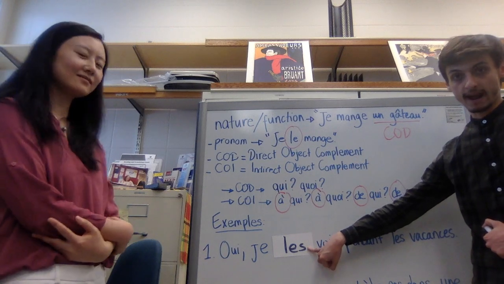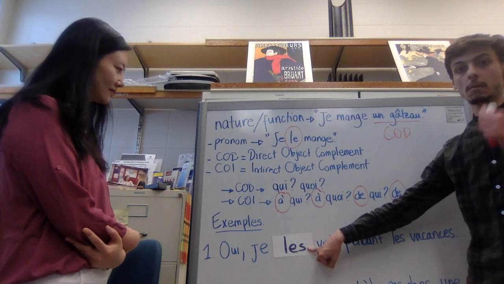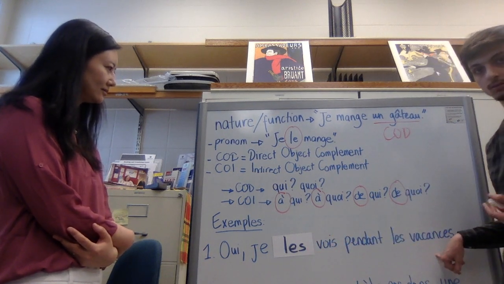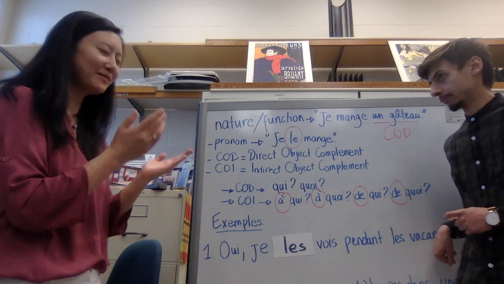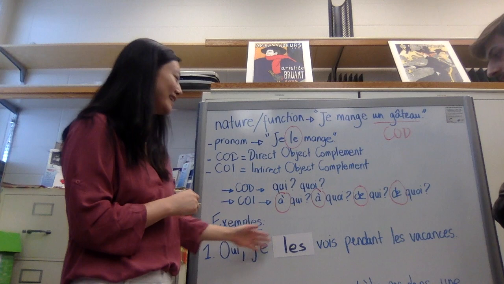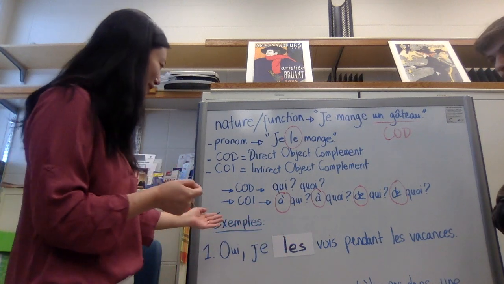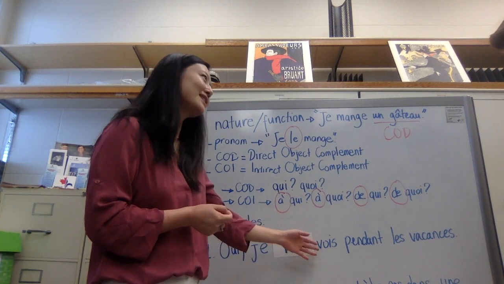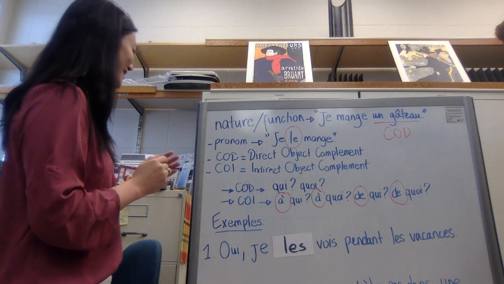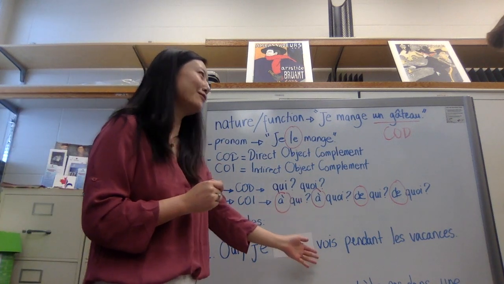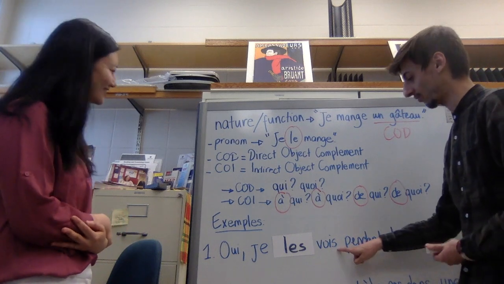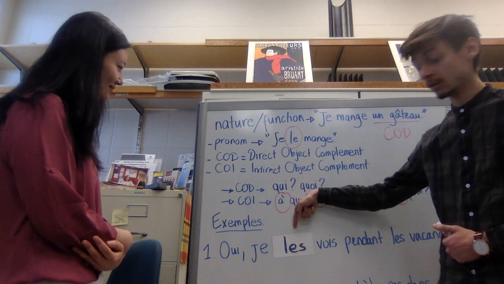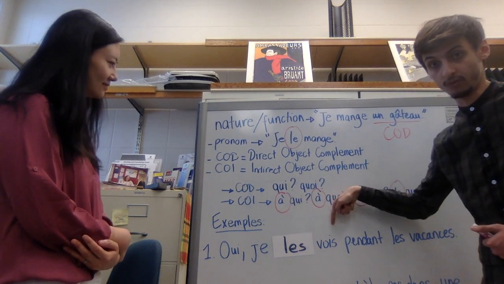Les is the pronoun that replaces my aunt, my uncle, and my cousins in the sentence. So this is the same as in English when we say, yes, I see them. But you probably have noticed that in French, instead of saying I see them, we say I them see. So Florent, does the les always go before the verb? Yes, it always goes before the verb. Your pronoun in the sentence always goes between the subject and the verb.